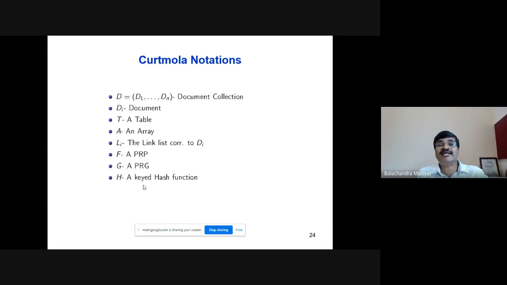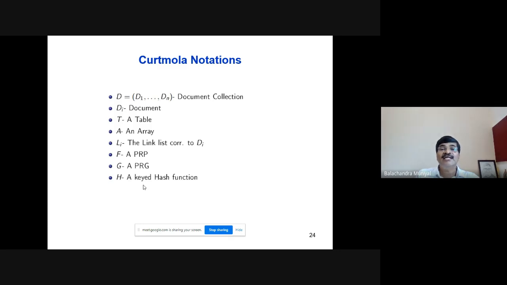Let us try to understand the Kurt Mola scheme. These are the notations we use in the entire technique. Let D be the collection of documents which you want to encrypt and store in the cloud. D is D1, D2 up to Dn.